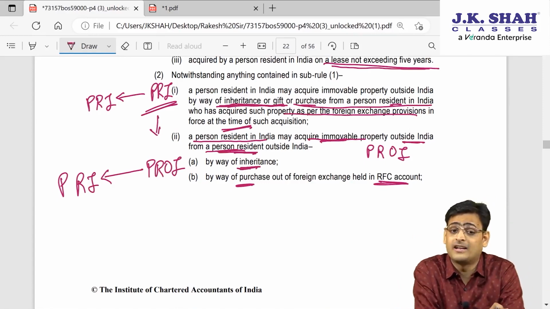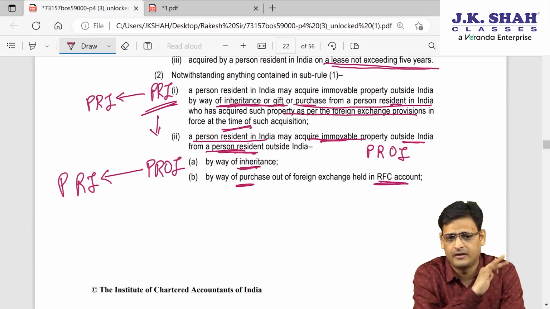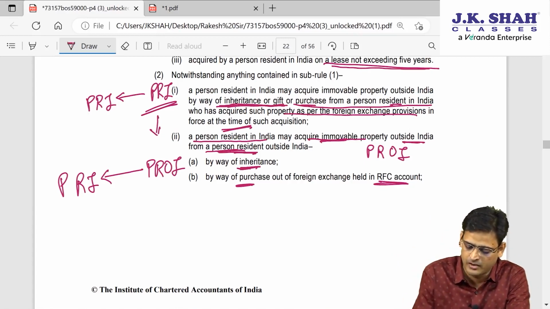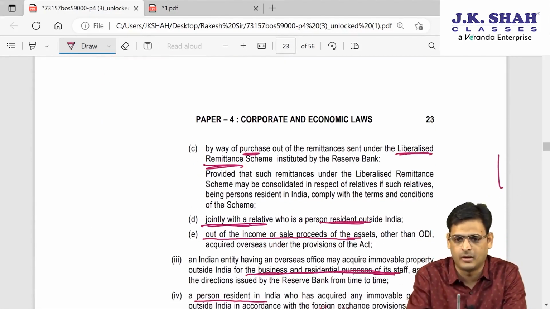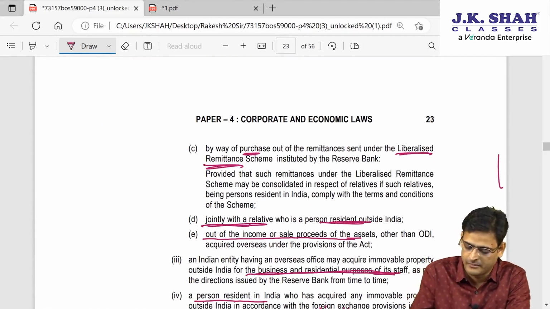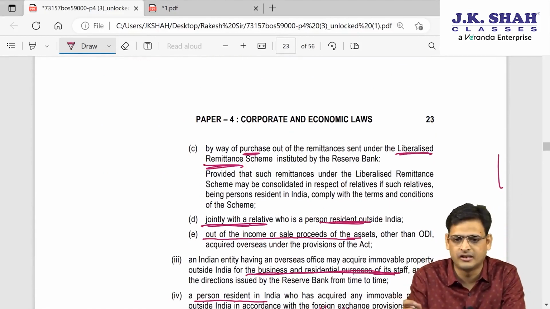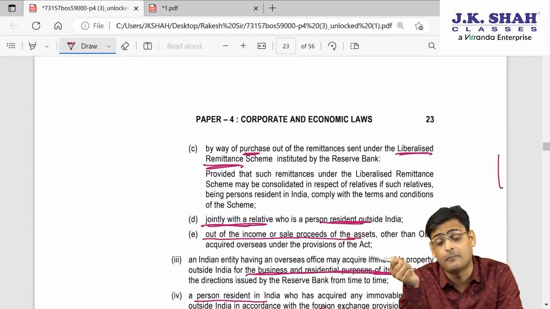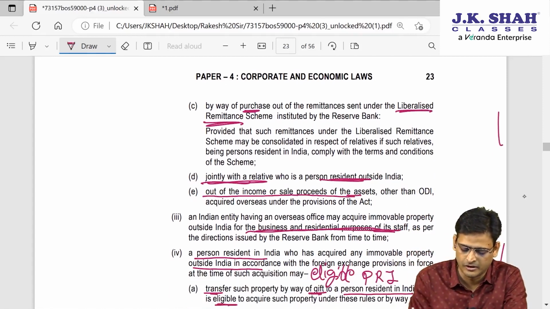So the PROI has given immovable property to the PRI by way of inheritance. It is permitted without RBI approval. Or if it is purchased from an RFC account, then also it is permitted. Or if they have purchased it from LRS, the Liberalized Remittance Scheme, you know, then also it is permitted.